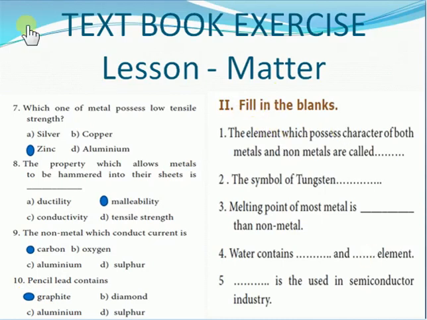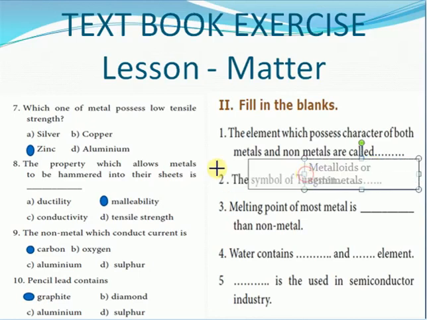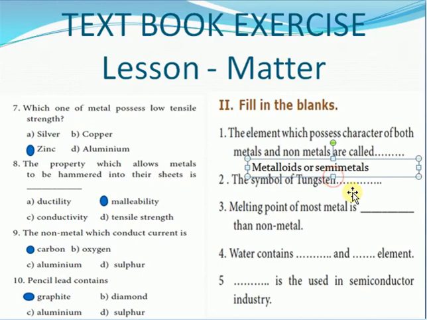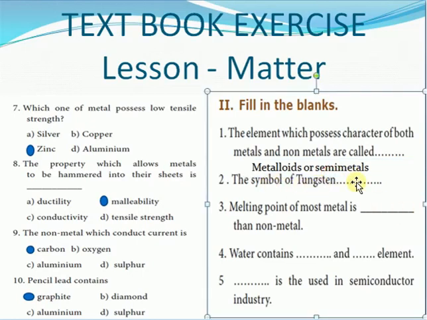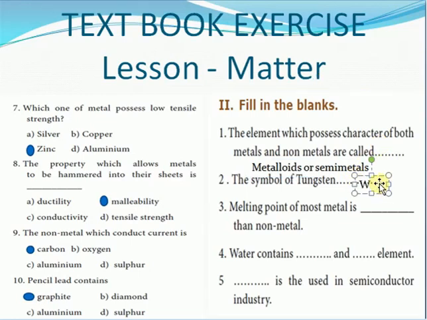Now we will move on to the first one: the element which possesses the character of both metals and non-metals. So I'm going to write here, the answer is metalloids, or semi-metals. So let me extend that. Okay. What is the symbol of tungsten? The symbol of tungsten is very simple. That is wolfram, W, capital W.